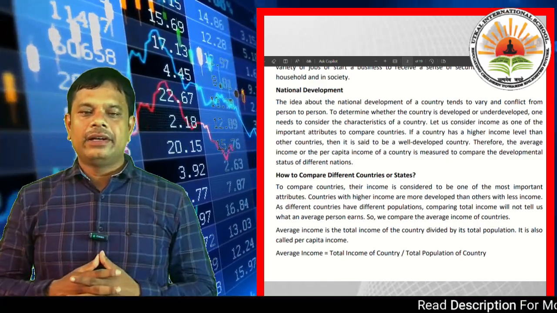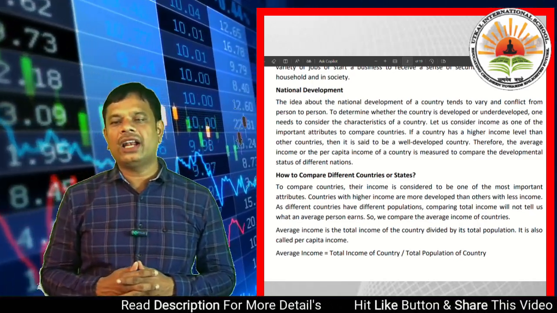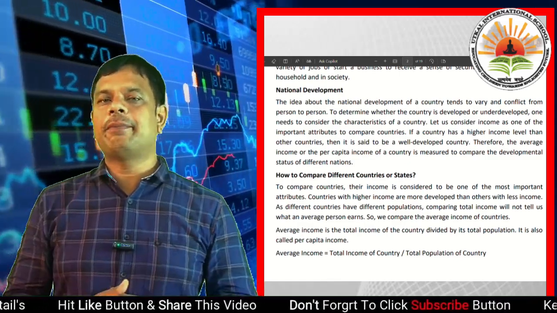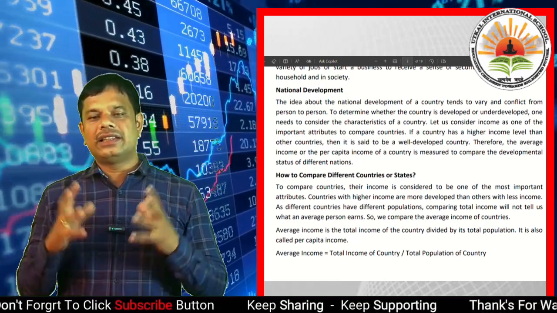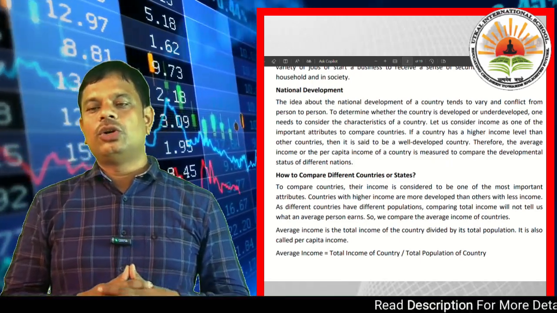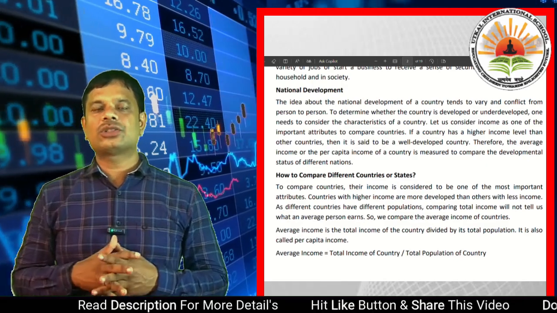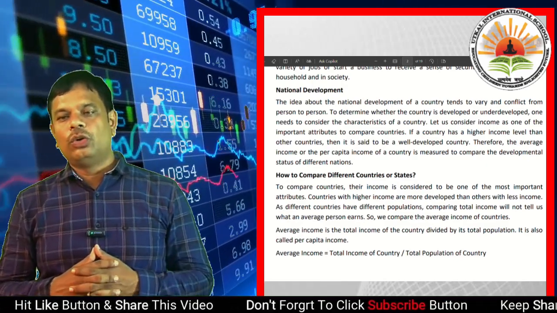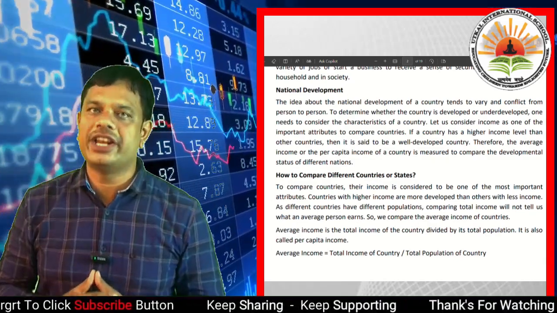To compare countries, their income is considered to be one of the most important attributes. Okay, how to compare different countries or states? The main thing is that income is considered one of the most important attributes. Countries with higher income are more developed than others with less income, as different countries have different populations.